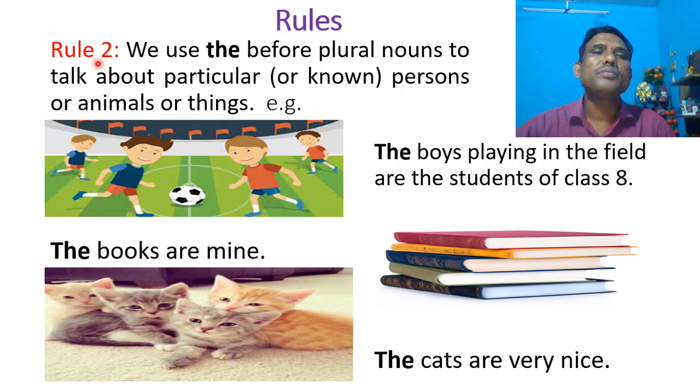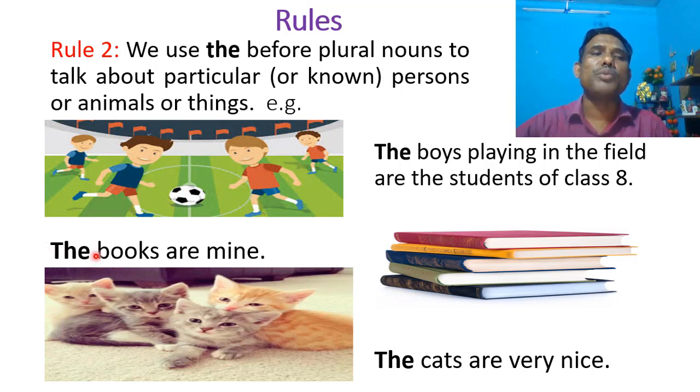Rule number 2. We use the before plural nouns to talk about particular or known persons or animals or things. For example, the boys playing in the field are the students of class 8. The article the has been used before the plural noun boys because the listener knows which boys the speaker is talking about.